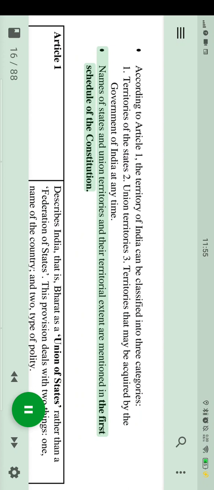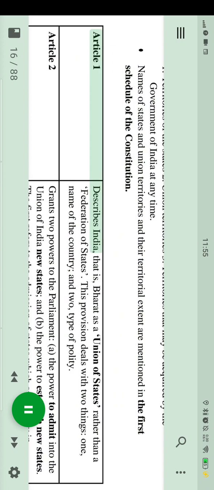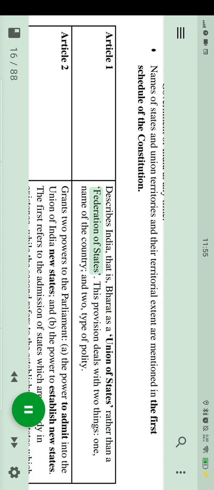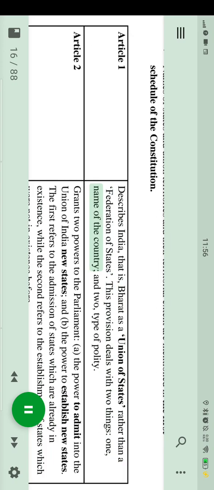Names of states and union territories and their territorial extent are mentioned in the first schedule of the Constitution. Article 1 describes India, that is, Bharat as a union of states rather than a federation of states. This provision deals with 2 things. 1. Name of the country. And 2. Type of polity.